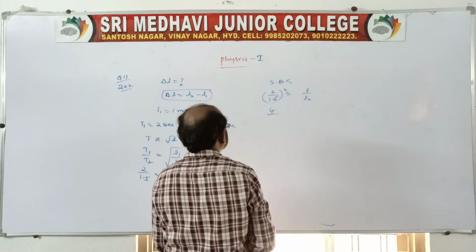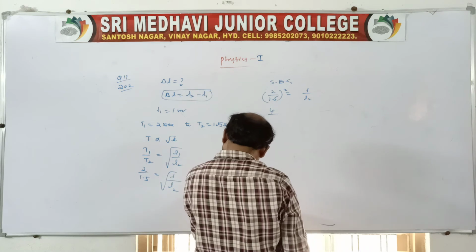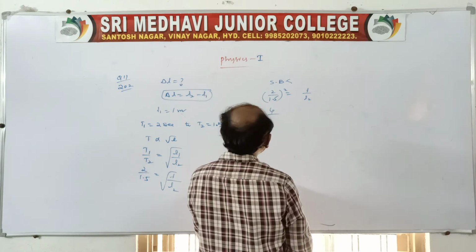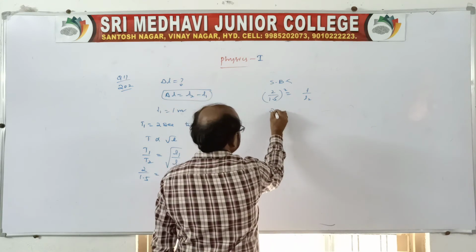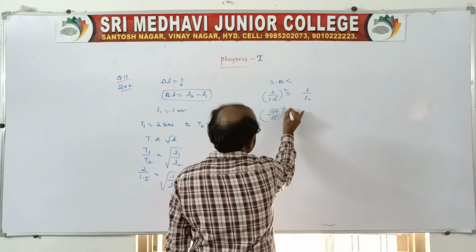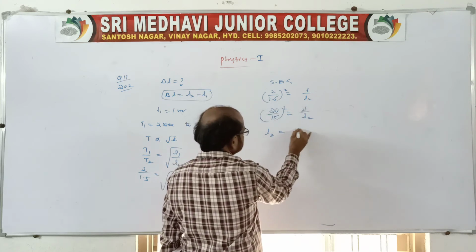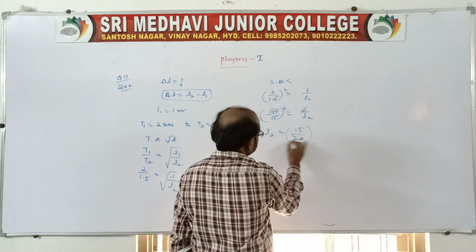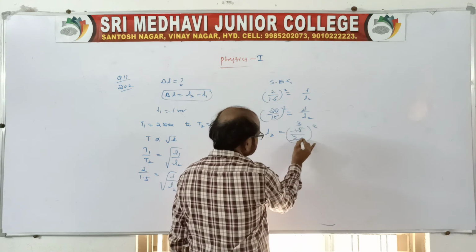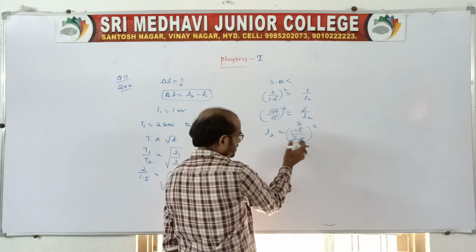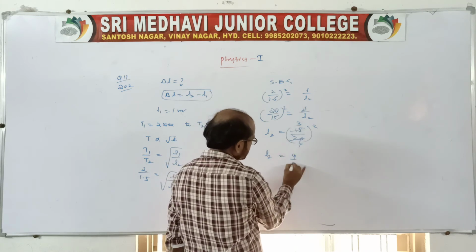Better to write 20 by 15 whole square is 1 by L2, so L2 is equal to 15 by 20 whole square. 5 3s are 15, 5 4s are 20, so L2 is equal to 9 by 16.